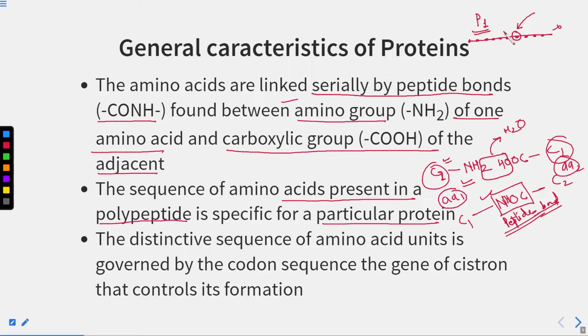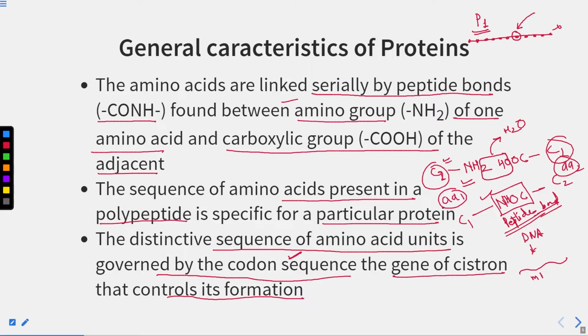Every protein has its own specific structure, and that depends upon the amino acids present in the sequence. The distinctive sequence of amino acid units is governed by the codon sequence, the gene or cistron that controls its formation. The codon is present on the DNA. From there, when transcription takes place, mRNA gets synthesized on the template of DNA.